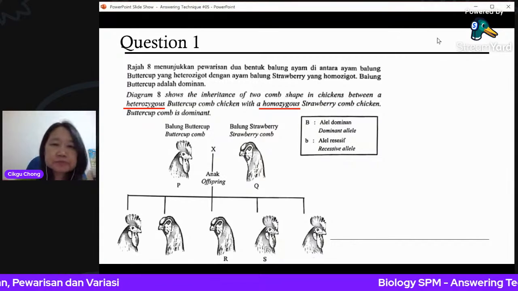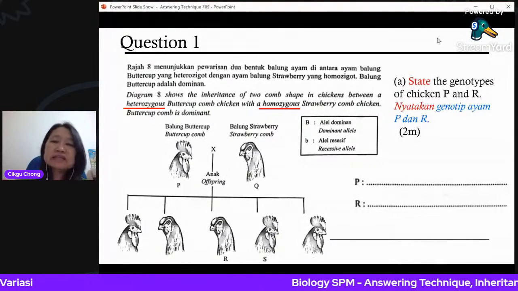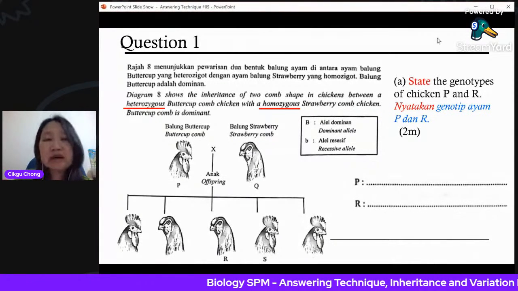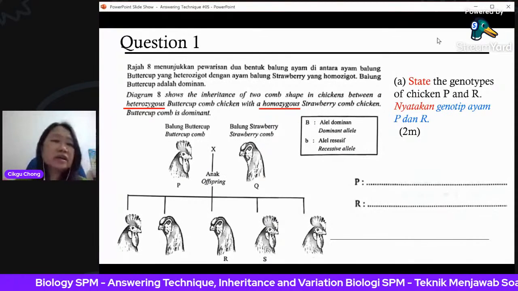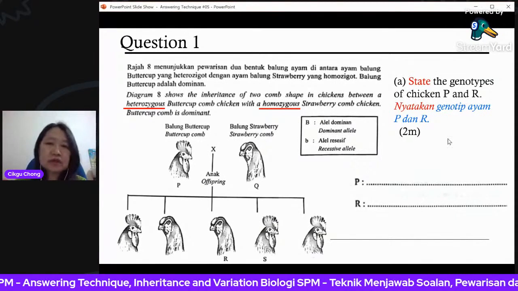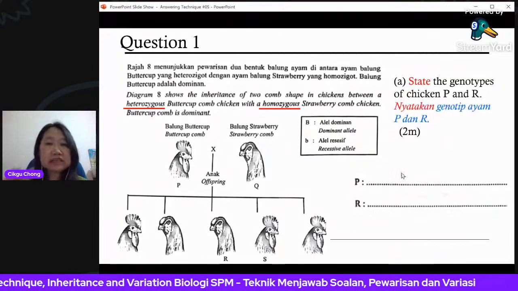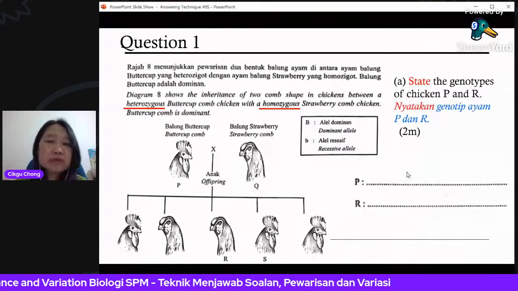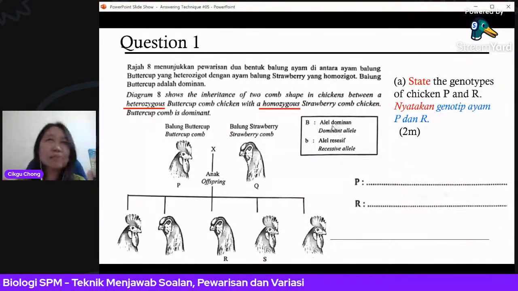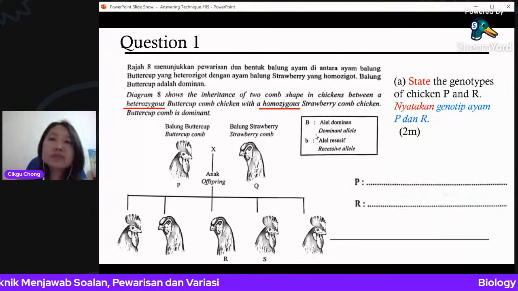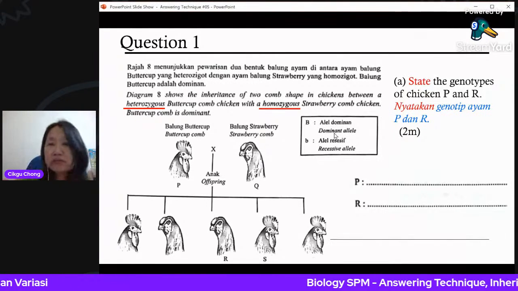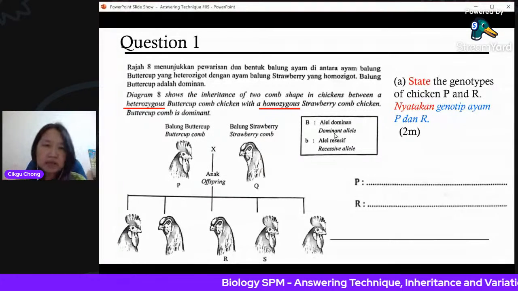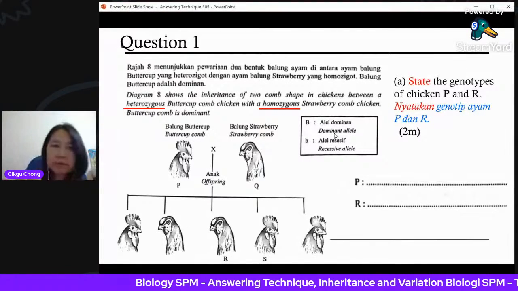If you look at the question, state the genotypes of chicken P and R. Nyatakan genotype P dan R. Genotype here you need to write in symbols, that means big B or small b. Remember, you're not saying the phenotype. Phenotype is just the word itself, like strawberry comb or buttercup comb.